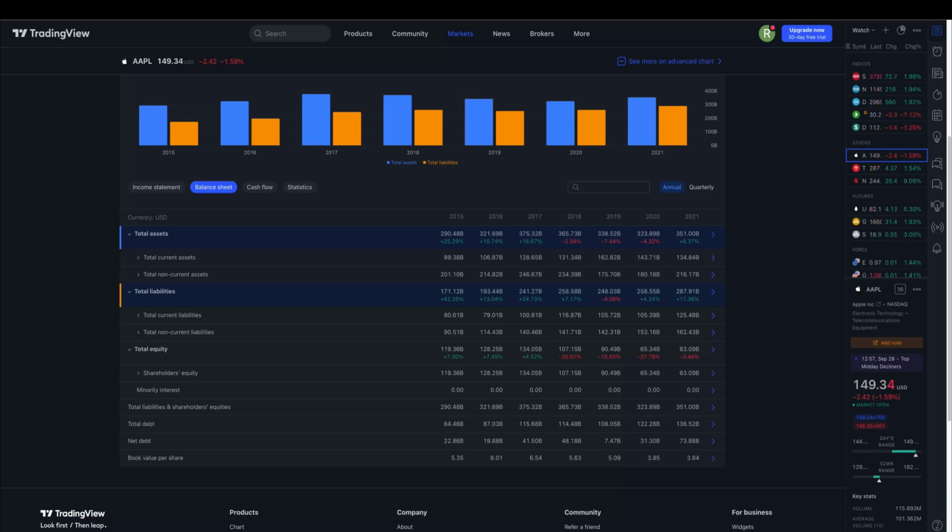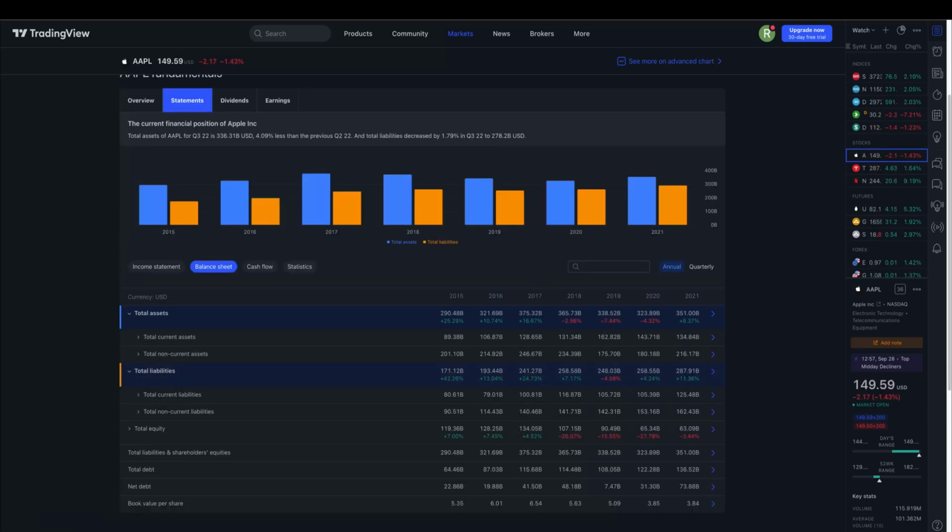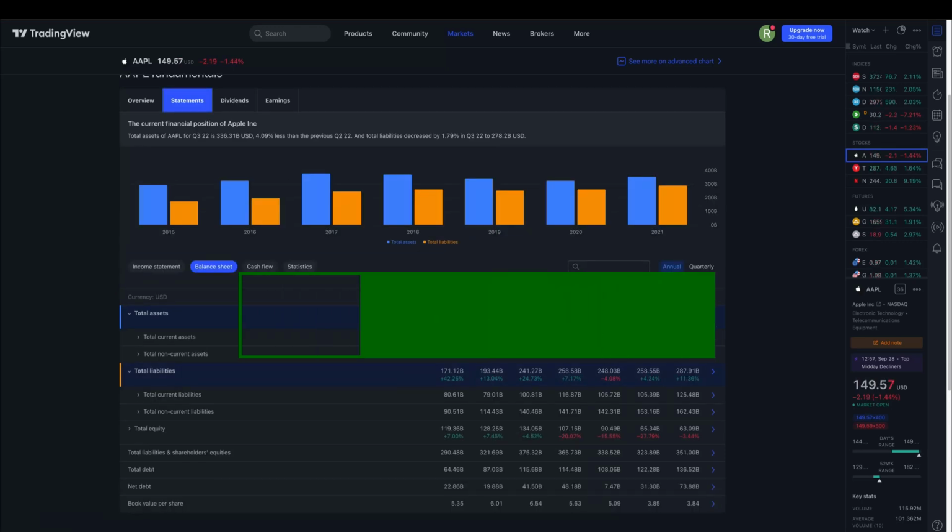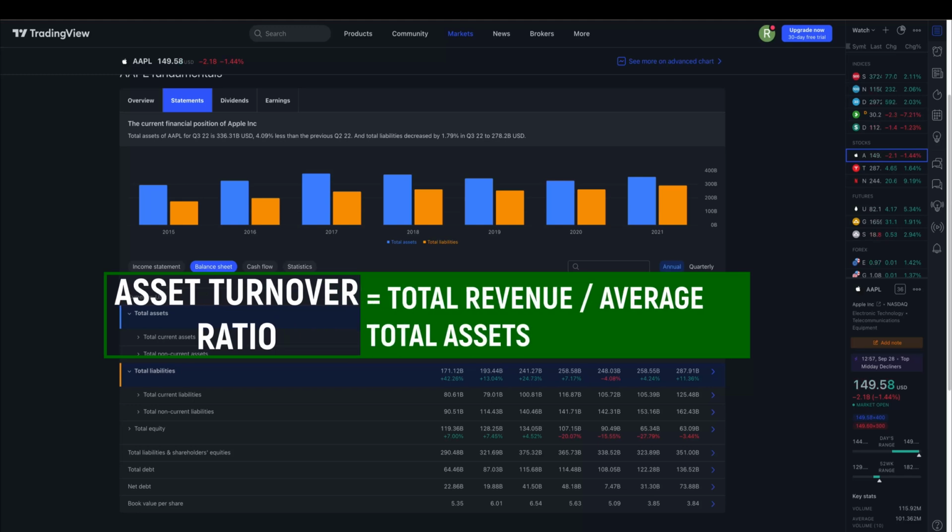Moving on to efficiency, here we will have to calculate two metrics, asset turnover ratio and inventory turnover ratio. Asset turnover ratio is the ratio between the value of a company's sales or revenues and the value of its assets. It is an indicator of the efficiency with which a company is deploying its assets to produce the revenue. For this reason, asset turnover ratio is a very important metric evaluating a company's performance. To calculate the asset turnover ratio, you need to divide net sales or total revenue by the average total assets.